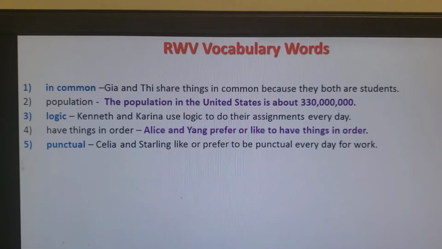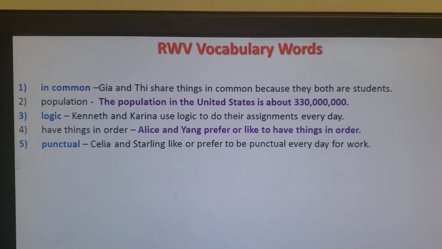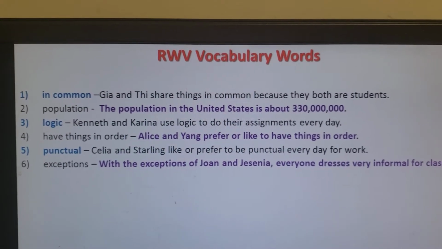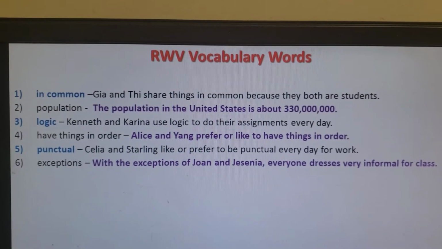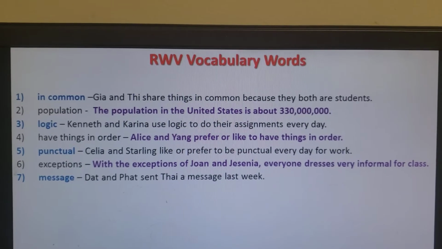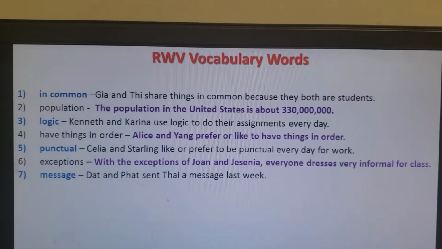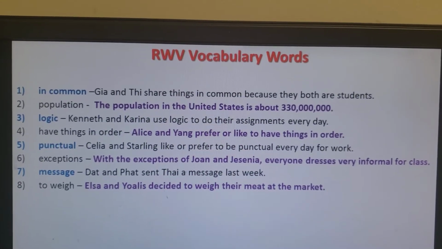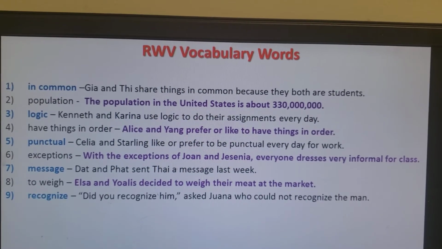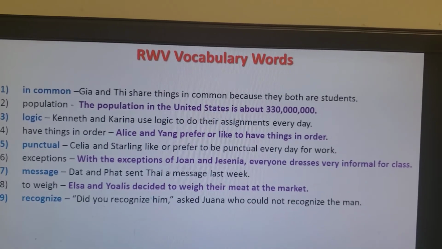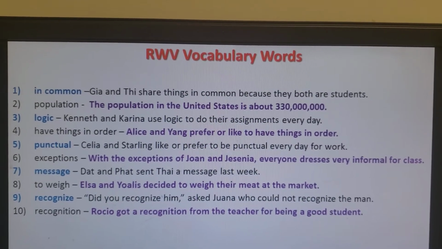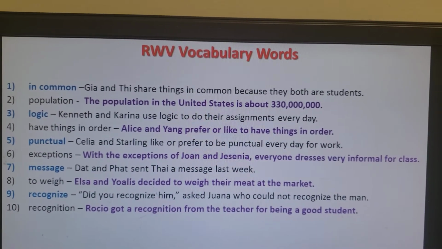Celia and Stalin like or prefer to be punctual every day for work. Exceptions. With the exceptions of Joanne and Josenia, everyone dresses very informally for class. Dat and Fact sent Ty a message last week. Elsa and Joalis decided to weigh their meat at the market. "Did you recognize him?" asked Joanna, who could not recognize the men. Rocio gets a recognition from the teacher for being a good student.